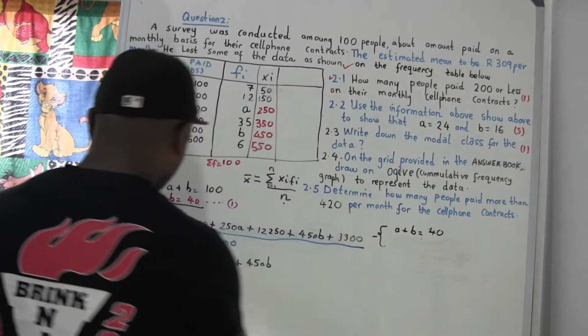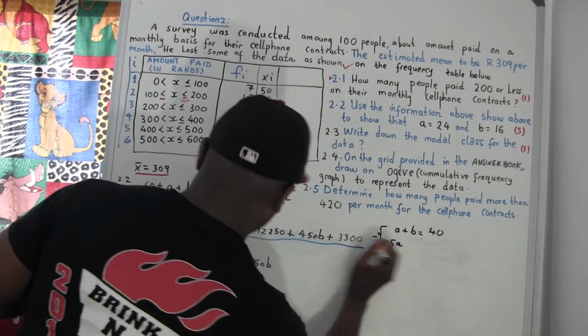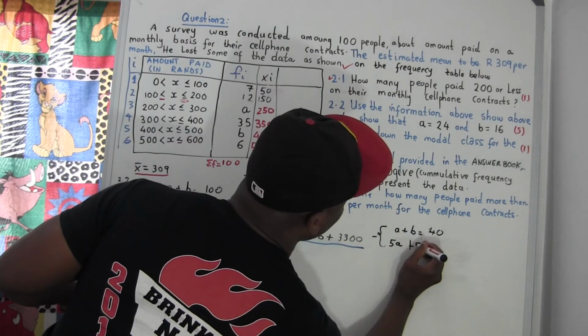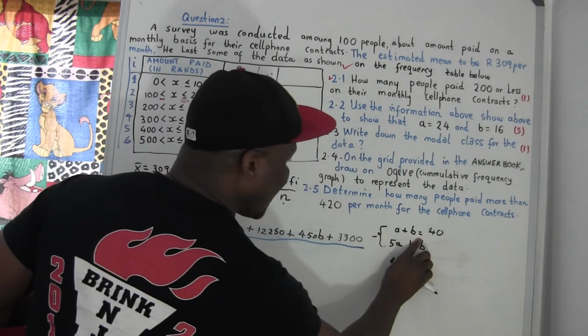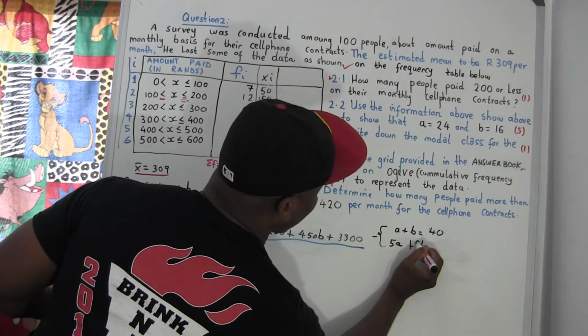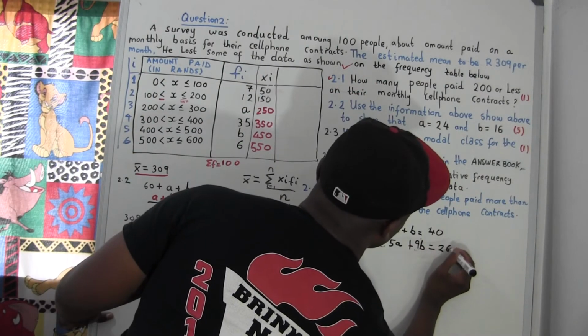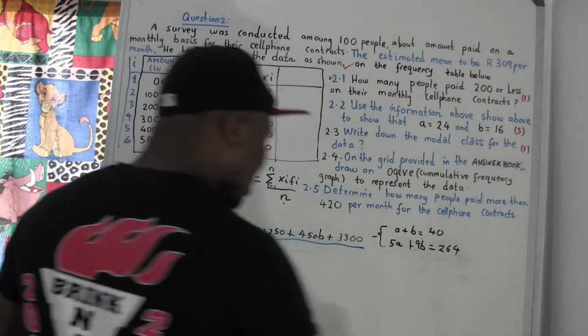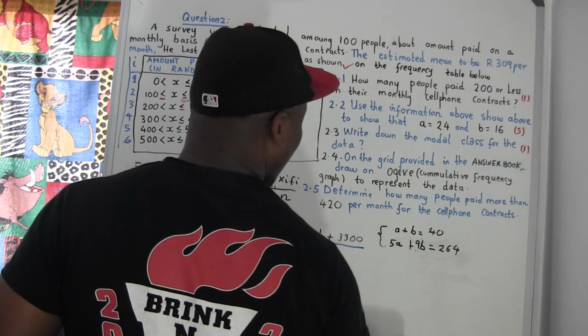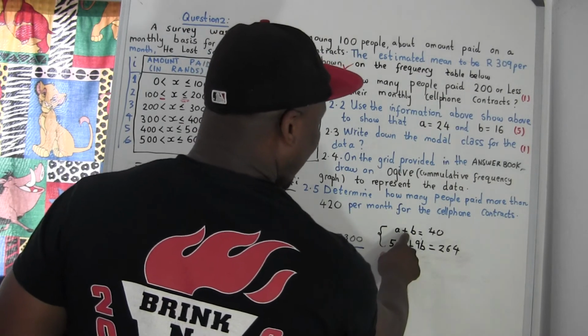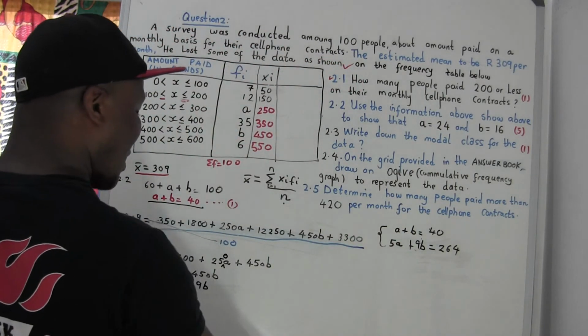Okay, cool. So now this is going to be 5a plus 9b equal to 264. So now we can do how I want to do. So now what we can do here, we can just make a the subject because it's not the same.